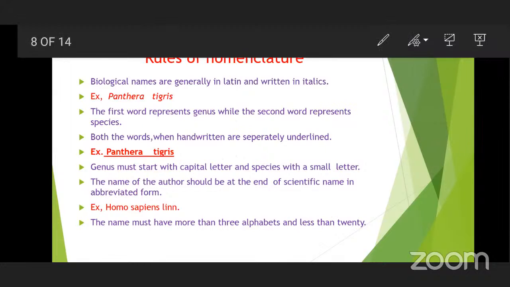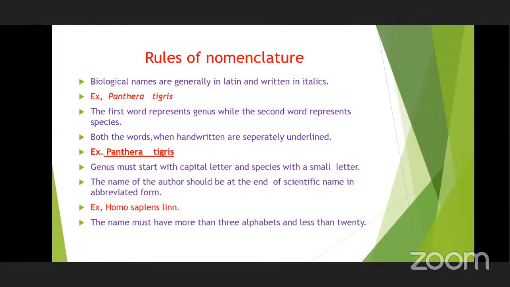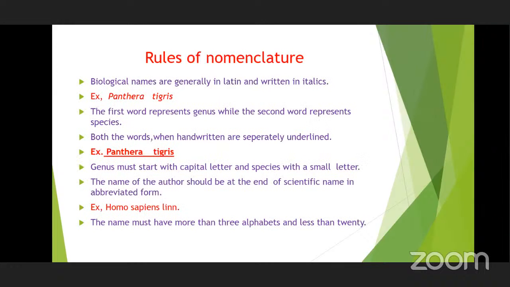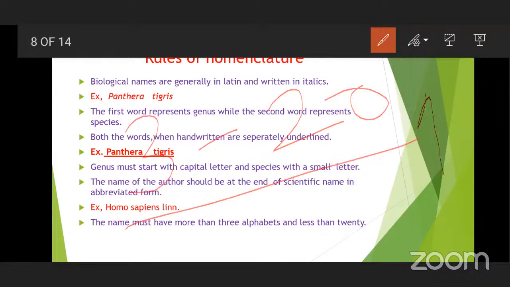Next, the name must have some boundary or limit. It should not be too large, and it should not be too small. It must be between 3 to 20 alphabets only. More than 20 alphabets will create confusion and be very difficult to remember, and less than 3 is also difficult and will create confusion. So 3 to 20 is the limitation for giving the binomial nomenclature or naming any living organism.